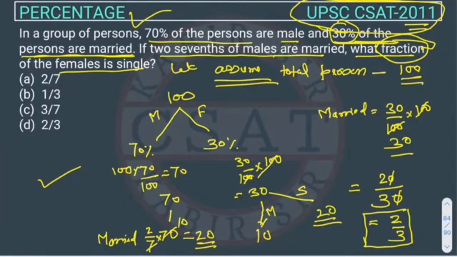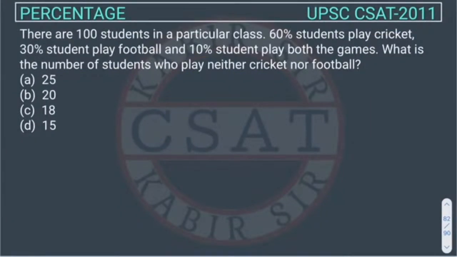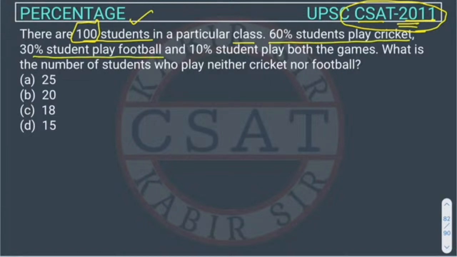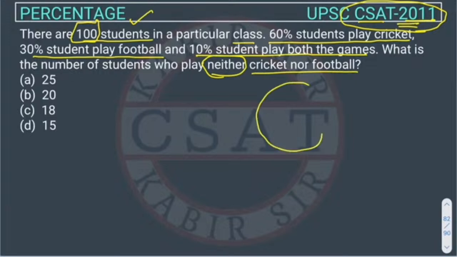And personally, this is the percentage question asked in UPSC CSAT 2011. So this question is asked in the UPSC Civil Services exam paper CSAT in 2011. So the question is, there are 100 students. How many students are given? 100. In a particular class, 60% of students play cricket, 30% of students play football and 10% of students play both the games. Right. What is the number of students who play neither cricket nor football? So we will solve it through the Venn diagram method. That's the easiest method, right?